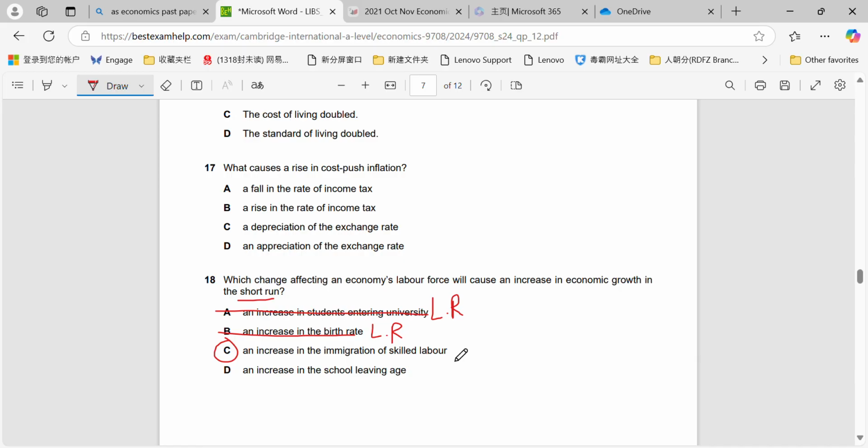Immigration of skilled labour, that will definitely be immediate, right? Because they come into the country, they're available and they're ready to work. So our labour force could increase immediately. And increase in school leaving age, again, will be long run through the increase in productivity, education and skills they'll acquire, but they only acquire them over a long period of time.